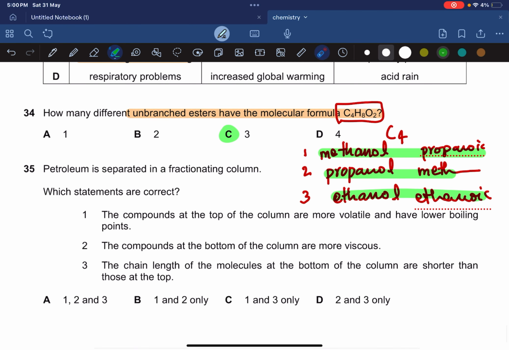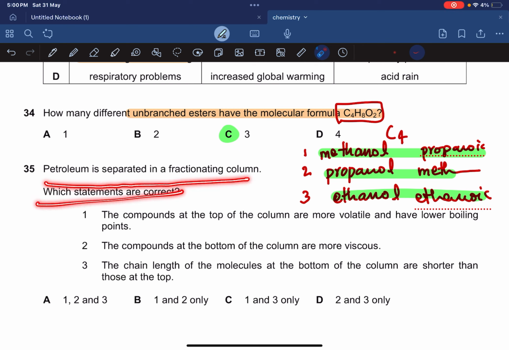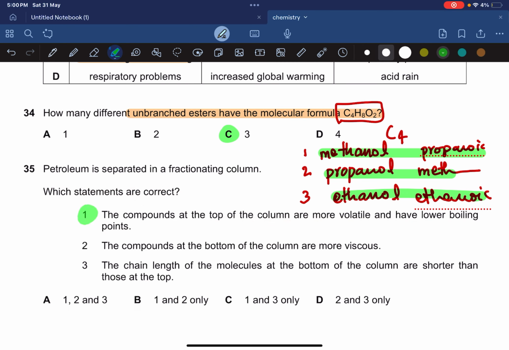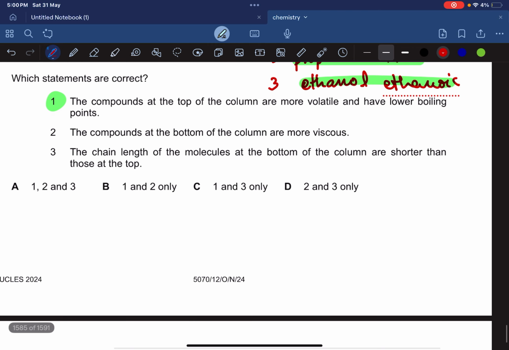Okay, moving on. Petroleum is separated in a fractionating column. Which statements are correct? The compounds at the top of the column are more volatile and have lower boiling points. That is correct. Because as you move up, you have your lower fractions above and higher fractions with more carbons below. So as you move up, the boiling points decrease and they are more volatile.